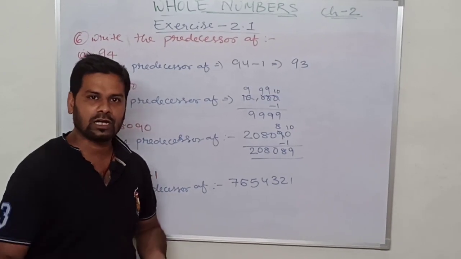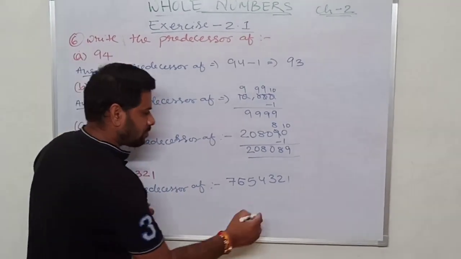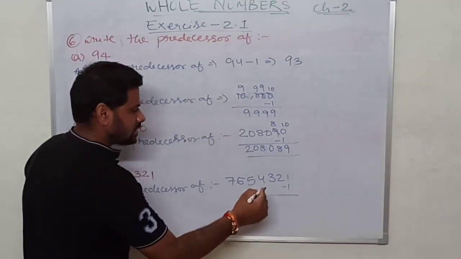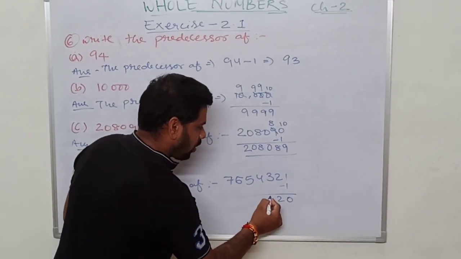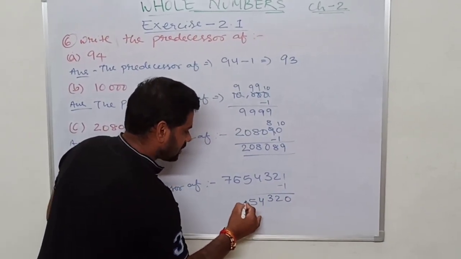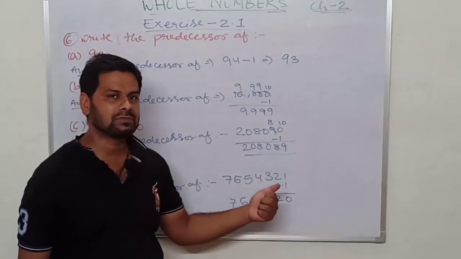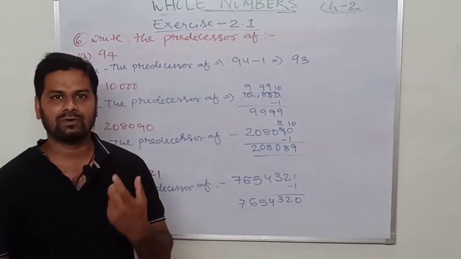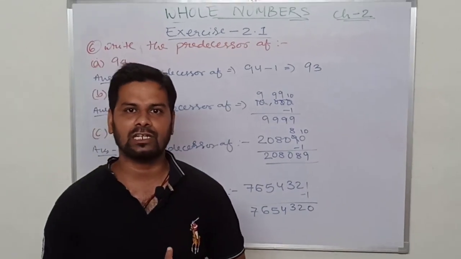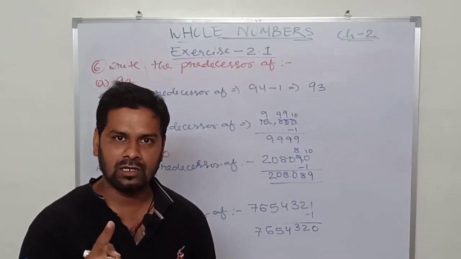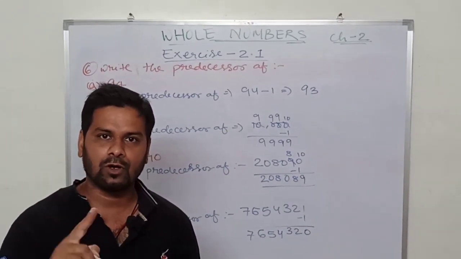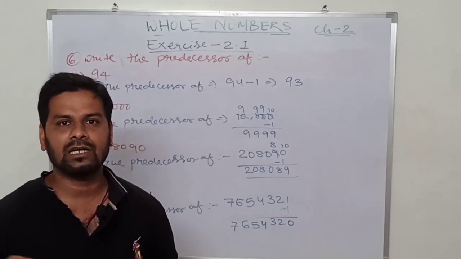I think you have already solved this. Subtract 1 from the number, you will get your answer. 1 minus 1 is 0. All the numbers will be as they are. So the result of this number is 7650320. So it is very easy to find out the predecessor of any number. You just subtract 1 from any number, the result will be the predecessor.